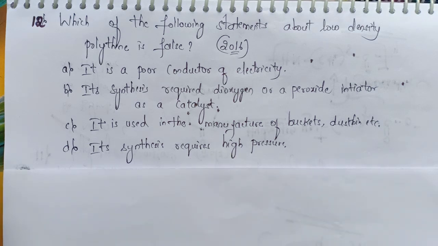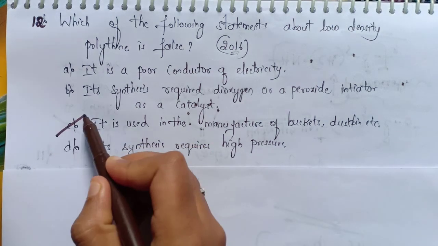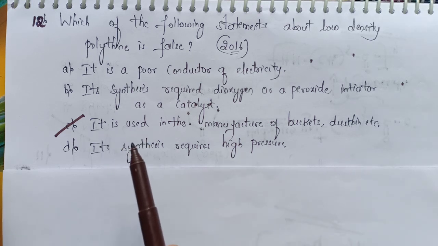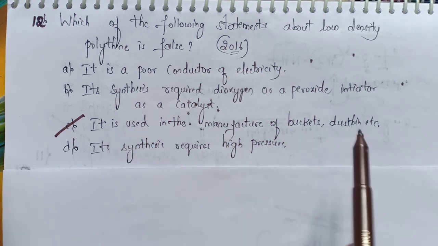So this is also a direct question. Option C is the correct option for this. Why? Because high density polythene is used in the manufacture of buckets and dustbins, whereas low density polythene is not used in the manufacture of buckets and dustbins. So the correct option is, it is used in the manufacture of buckets and dustbins. Why?